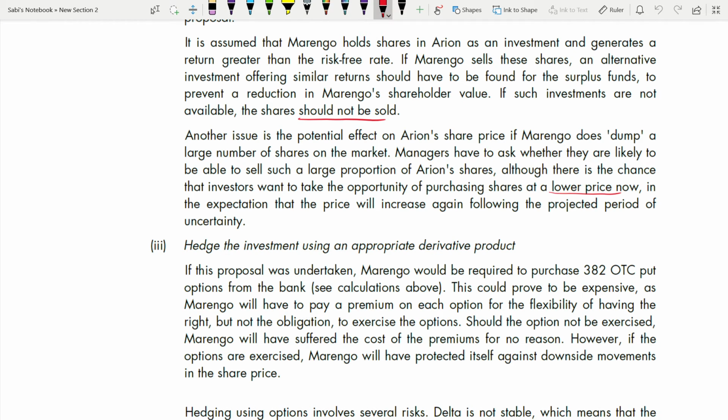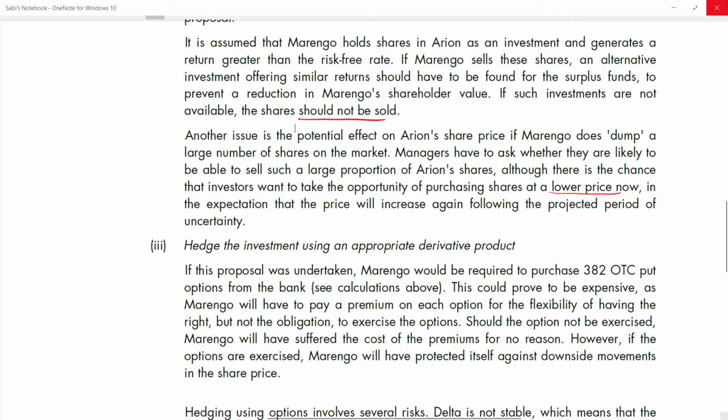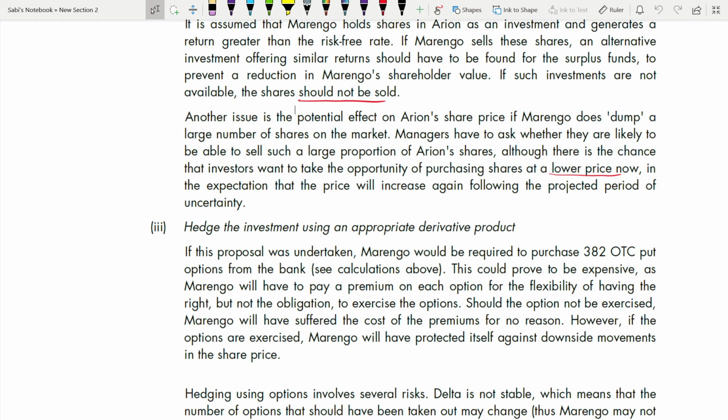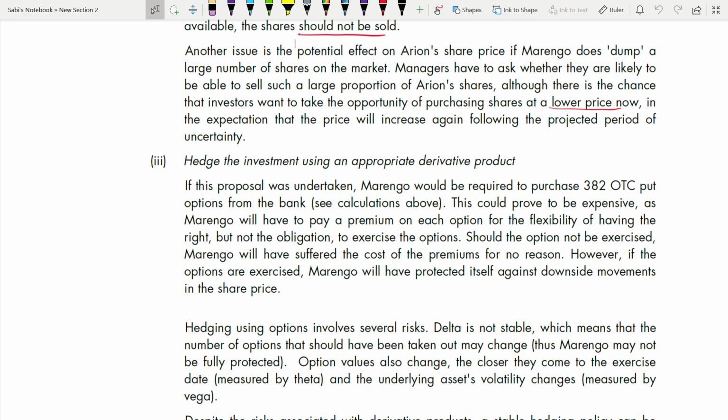Also go through your case study and search for these points. Because the price is low now, there's an expectation that the price will increase in the future, but the prices now are lower. So I can sell now, right? There's a chance, but still there is no certainty. We cannot guarantee that the buyers will buy. So that's another issue of trying to dump shares.